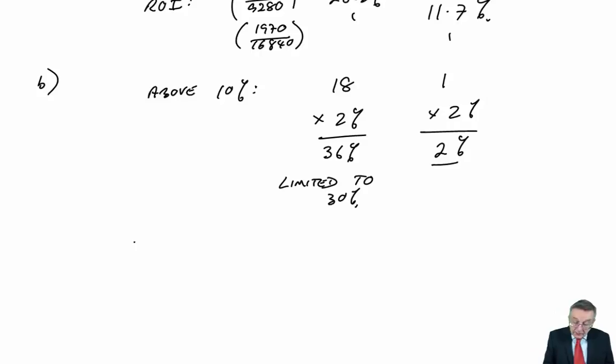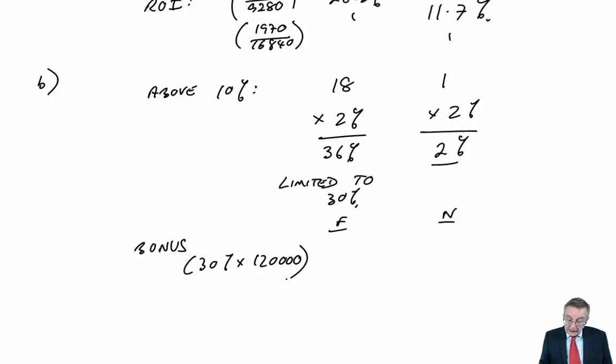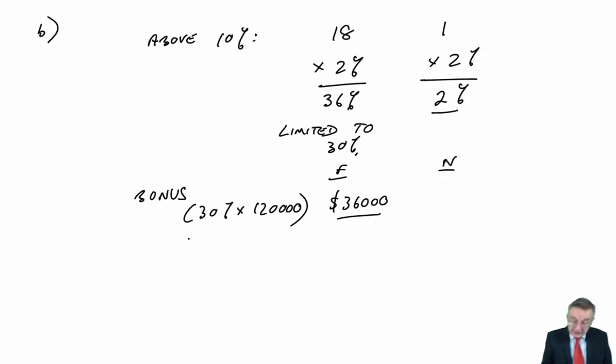And so what will the bonus be? F's was limited to 30% of salary. So 30%, the annual salary is 120,000. So he'll get a bonus of 36,000. Whereas N, way below the limit, is 2% of annual salary.